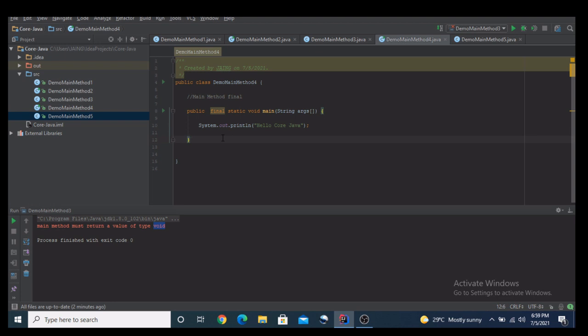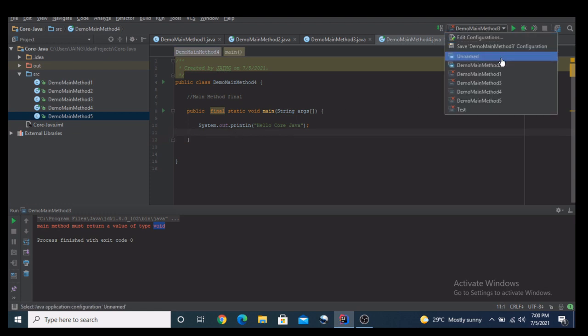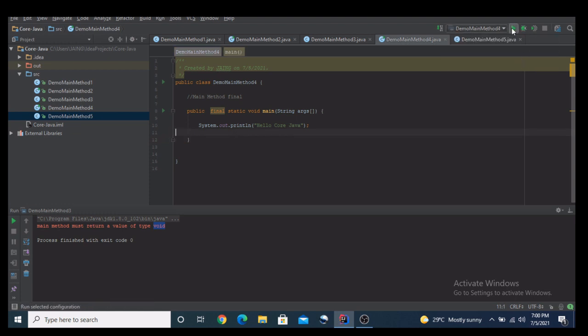Let's see what will happen if I mention final. Will it provide any exception, will the JVM throw any kind of error? One thing is clear, that we don't have a compilation error over here. Now let's try the program and see what kind of output we receive when we run a main method with the final keyword.